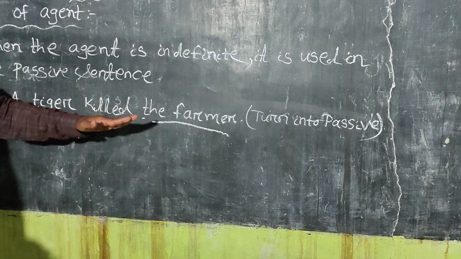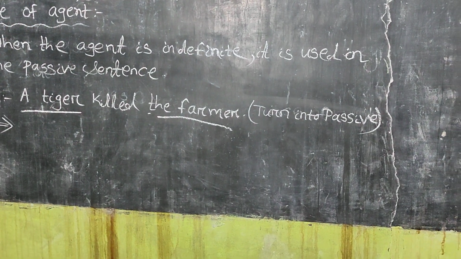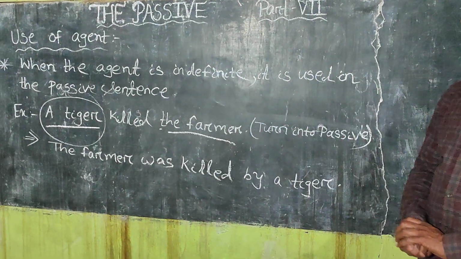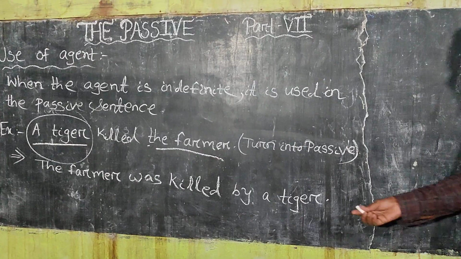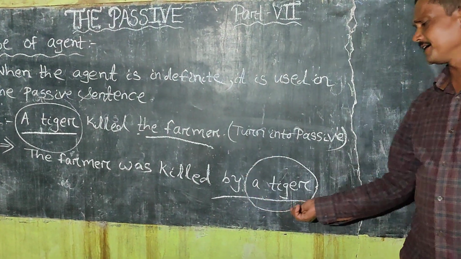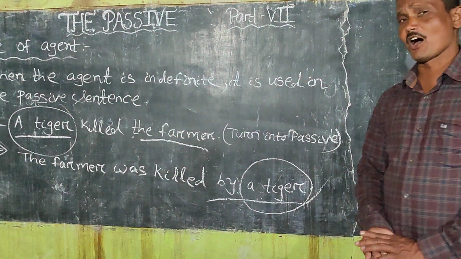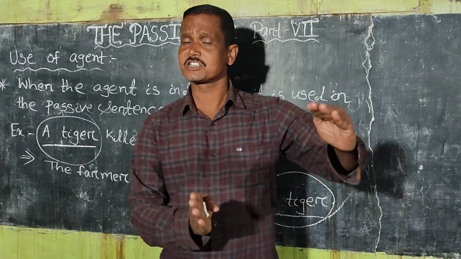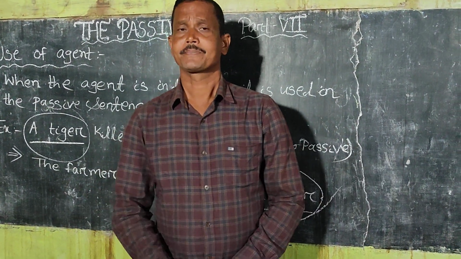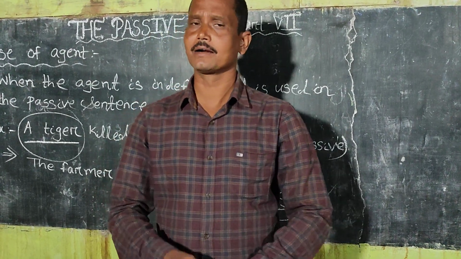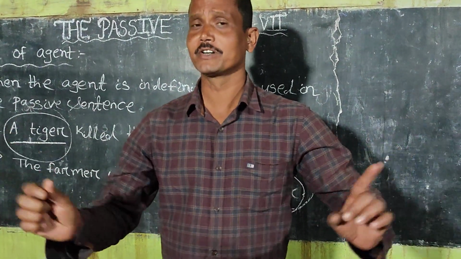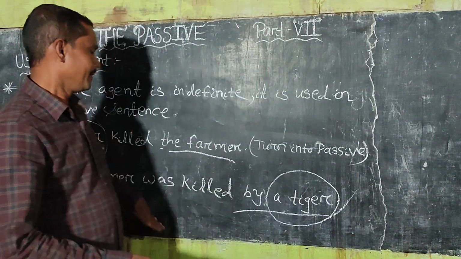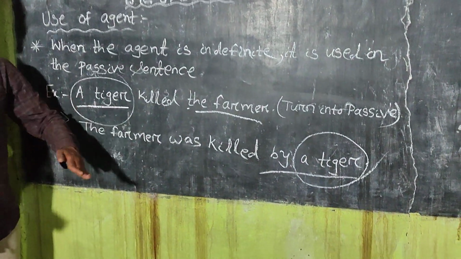While turning the sentence into passive, what will the answer be? The answer is: the farmer was killed by a tiger. A tiger is indefinite. In the jungle there are so many tigers, and of these tigers only one tiger killed the farmer, and that is quite indefinite. For this reason, the answer will be: the farmer was killed by a tiger.